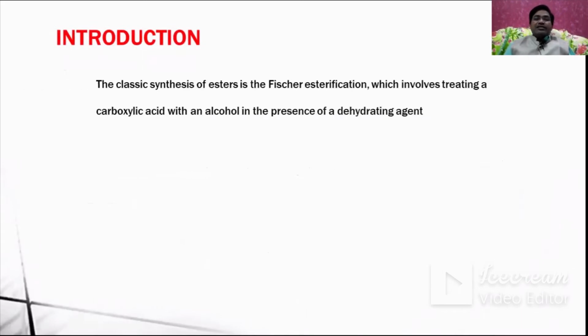The classic synthesis of esters is the Fischer esterification, which involves treating a carboxylic acid with an alcohol in the presence of a dehydrating agent.